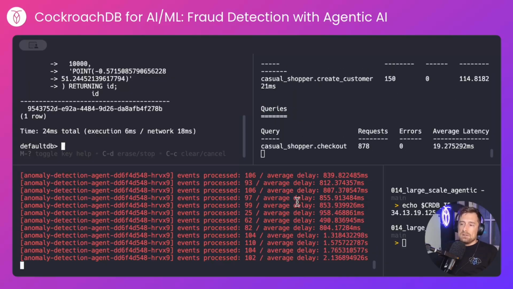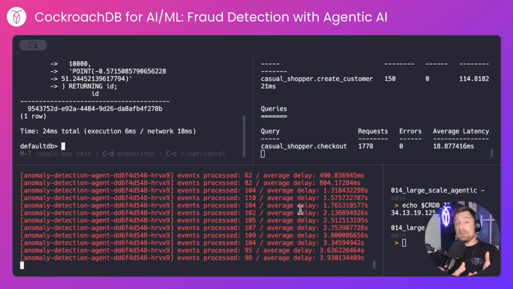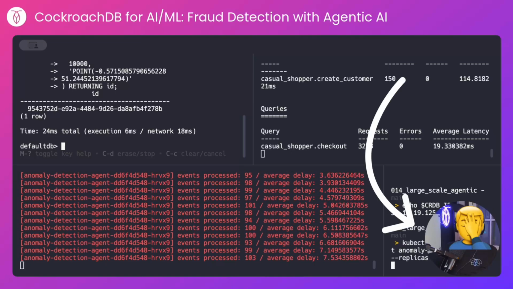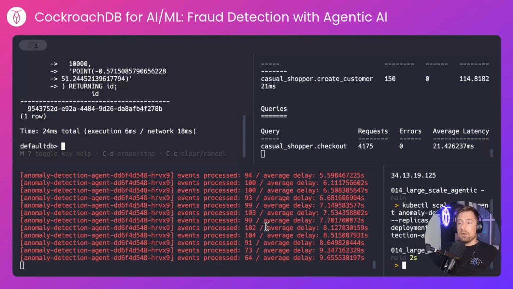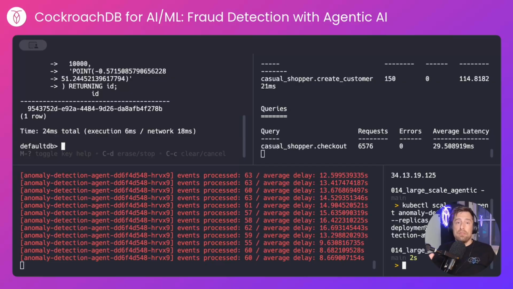And finally, we're starting to see a bit of a runaway. The anomaly detection agent is no longer able to keep up with the number of messages coming across. So now I'll scale it up. Let's scale it to 3 copies. Now, keep an eye over here. What I've done in the background is taken us from 1 anomaly detection agent to 3. They're sharing a Pulsar topic, so they're now all getting 1/3 of the messages.